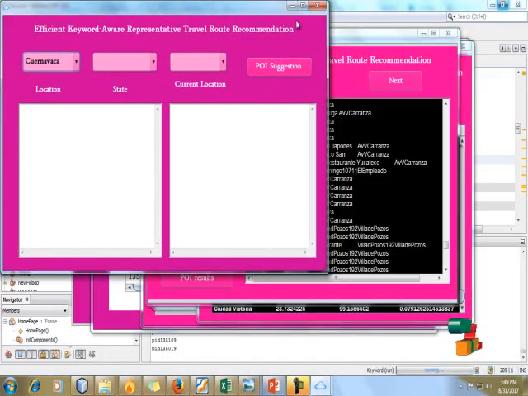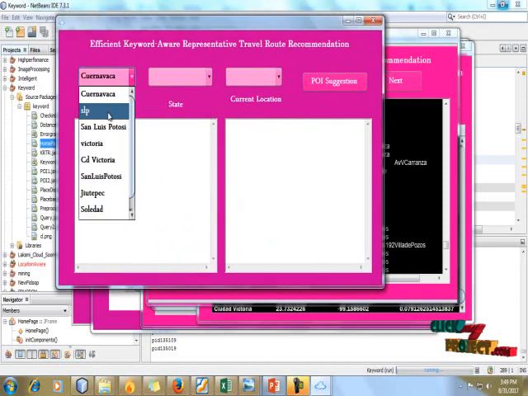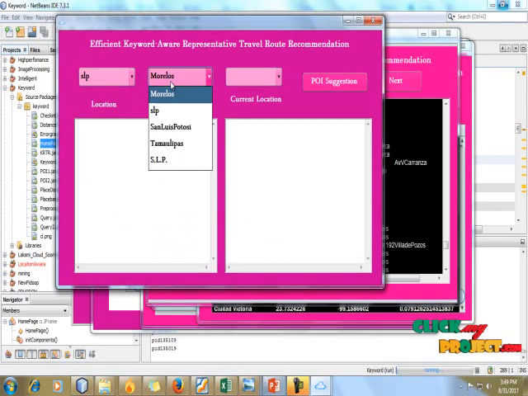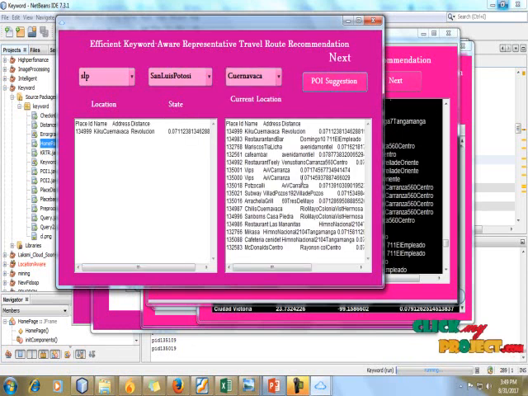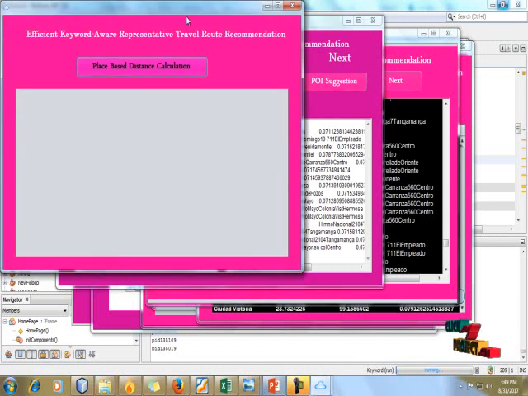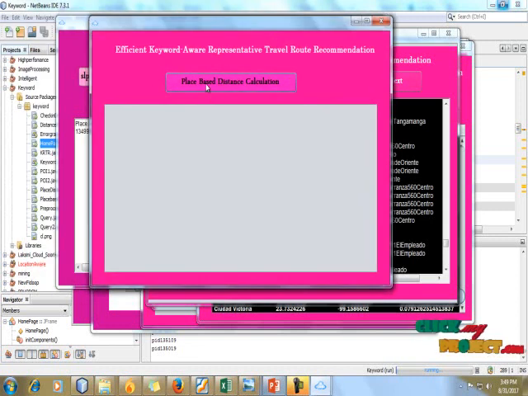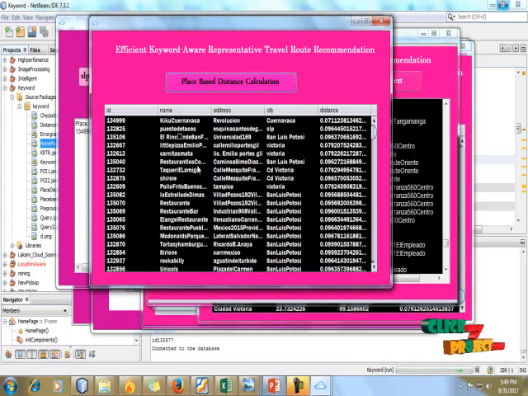So select the location, select any one of the states and select the current location. Our suggestion will be loaded successfully. Then next we load our place based distance classification. Here we calculate our distance with the help of ID.